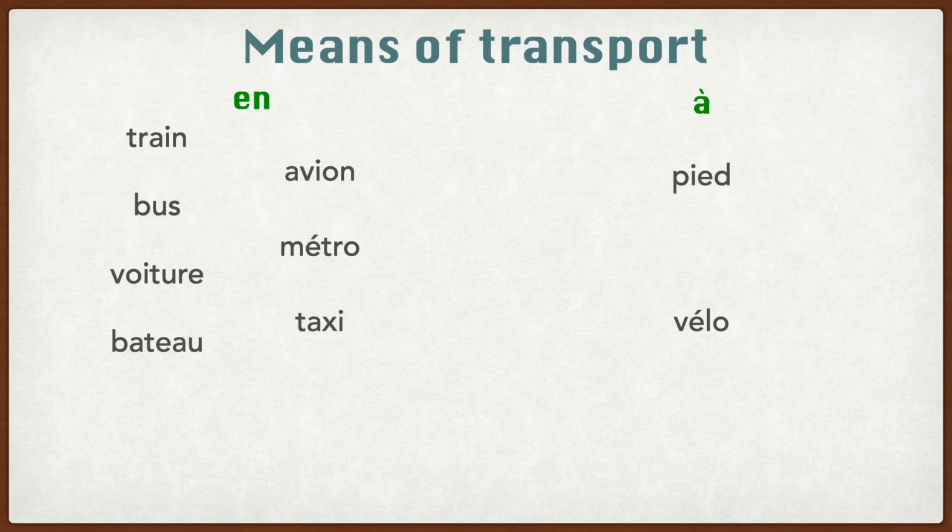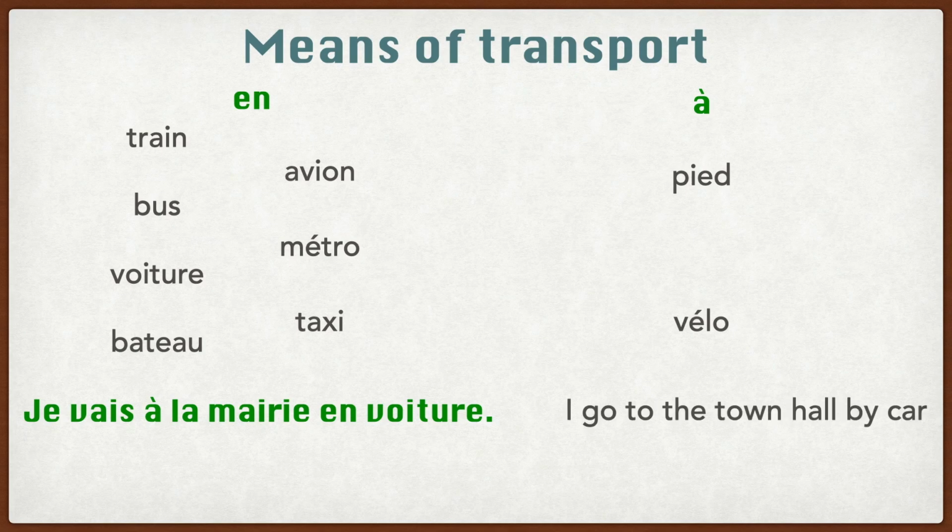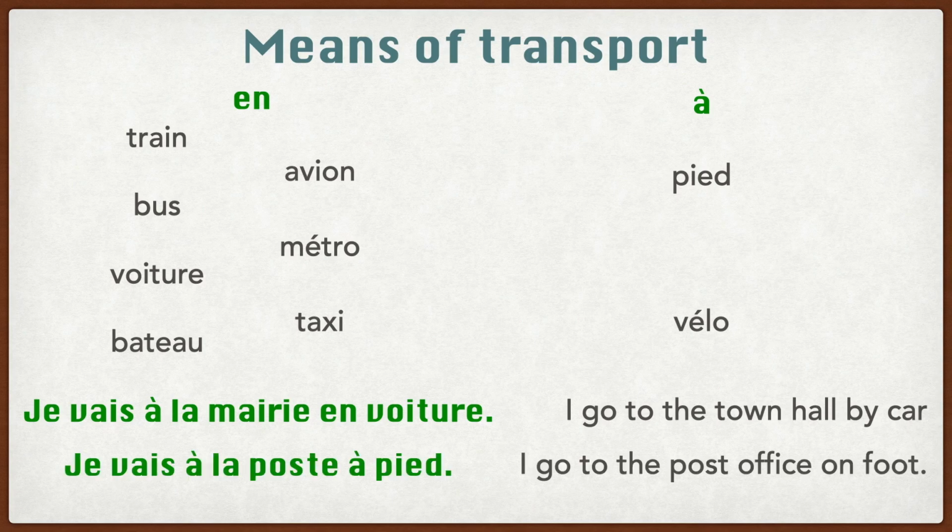Here are two examples. Je vais à la mairie en voiture. I go to the town hall by car. And the other example is Je vais à la poste à pied. I go to the post office on foot.